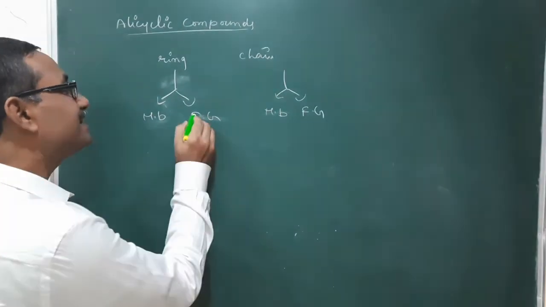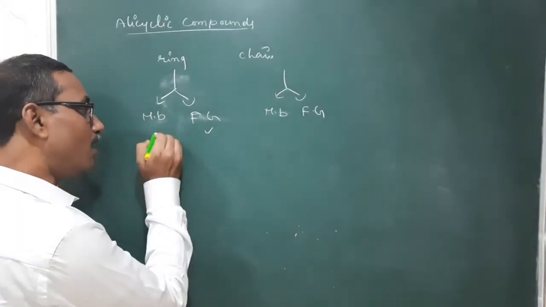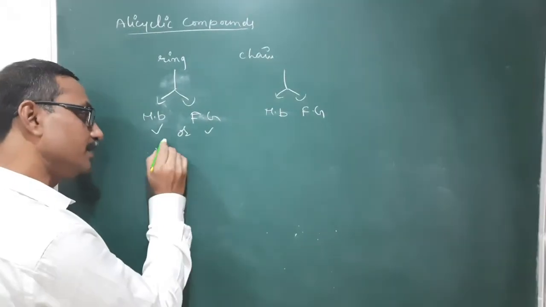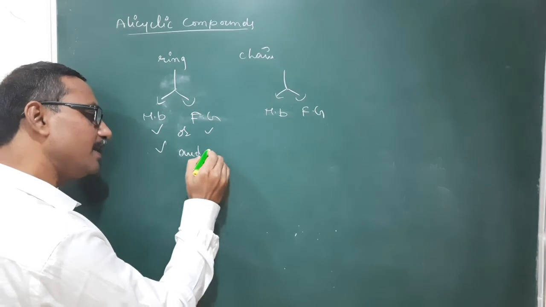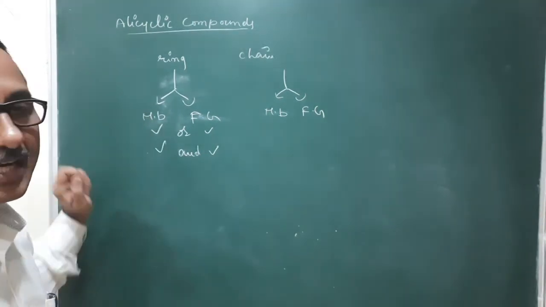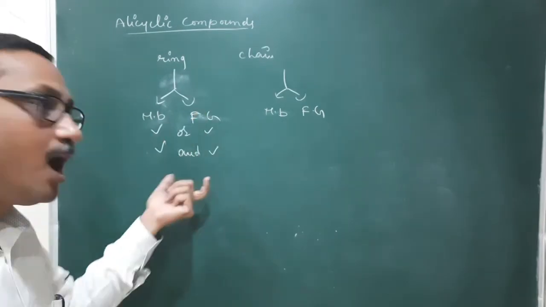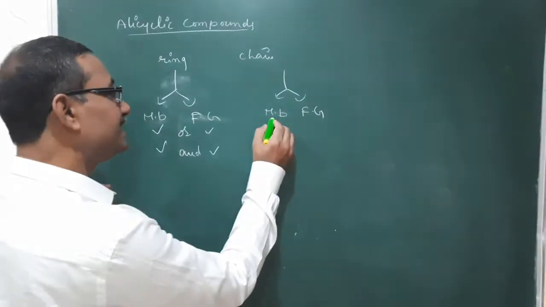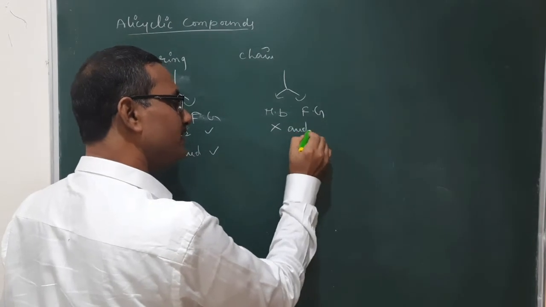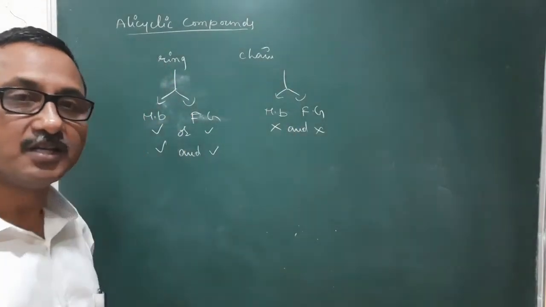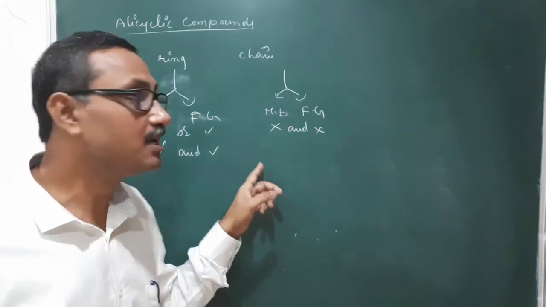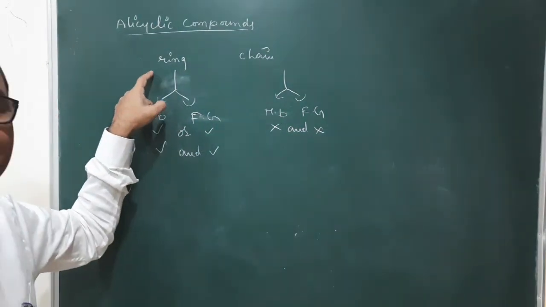Means either a functional group or a multiple bond or both. The ring has a multiple bond or functional group or both, but the chain does not have these two. In this situation, we will write the name of this compound as a derivative of the alicyclic ring.